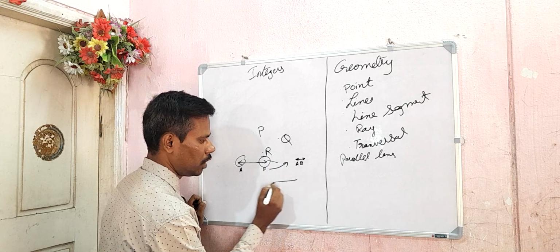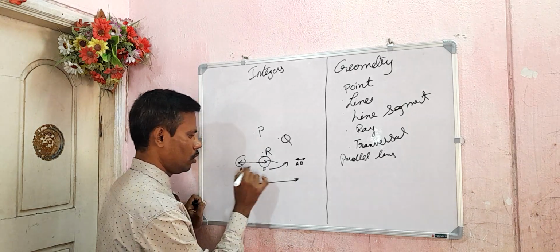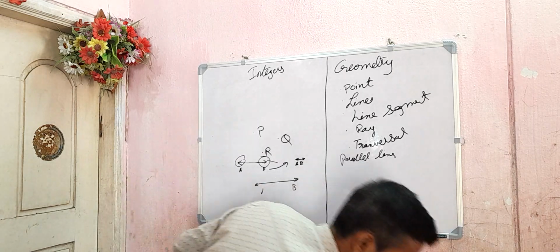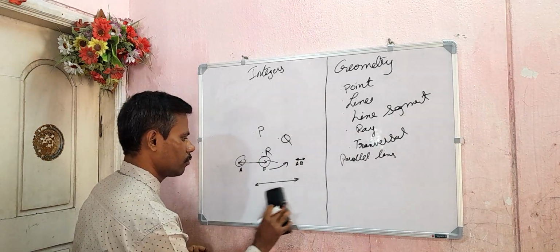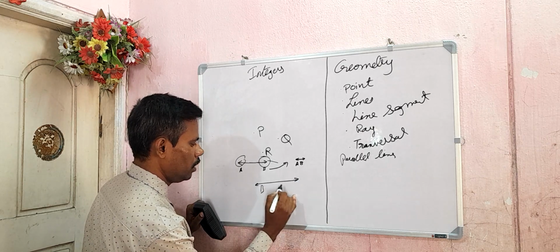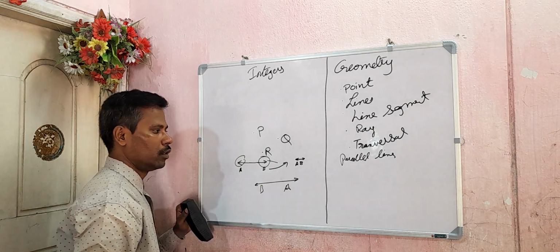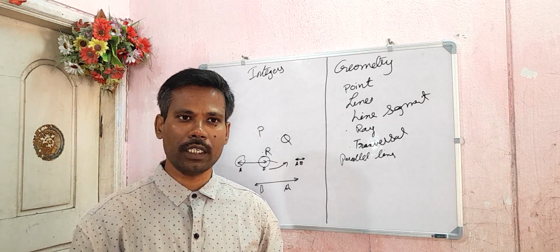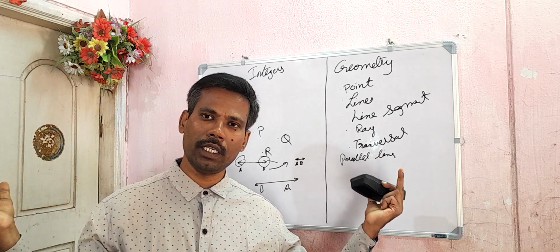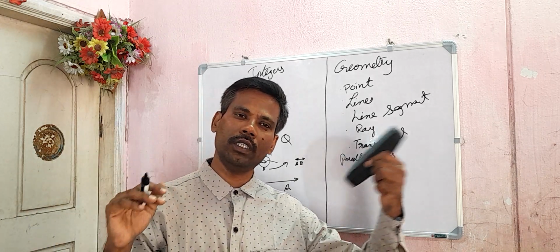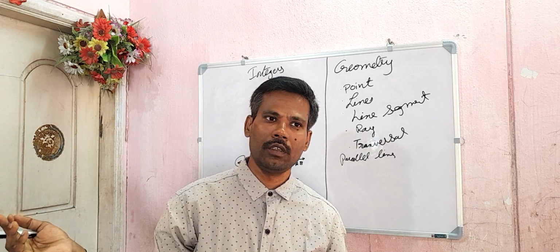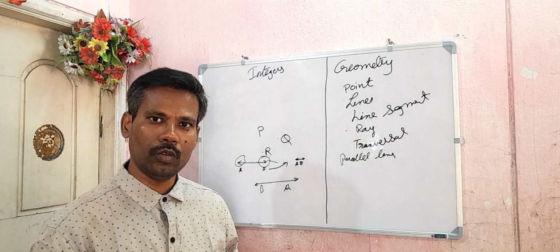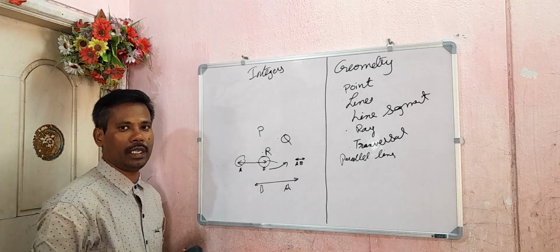I wrote AB, now just reverse this: BA. Line AB is same as line BA. Exactly, it is correct. Why? Because both are extending in indefinite directions. One will go this way, another will go this way. So they can't meet. Can they meet? No. So that's why line AB is same as line BA.